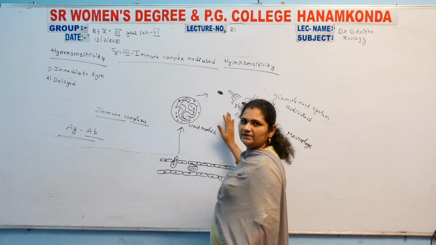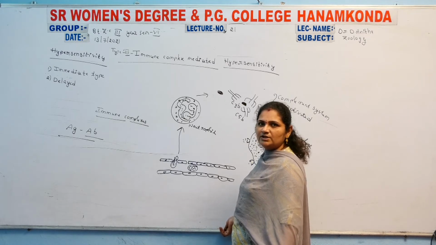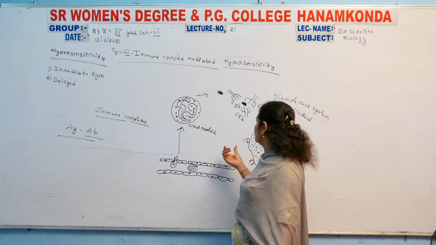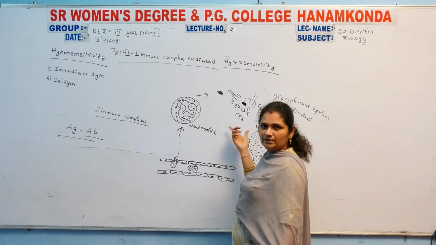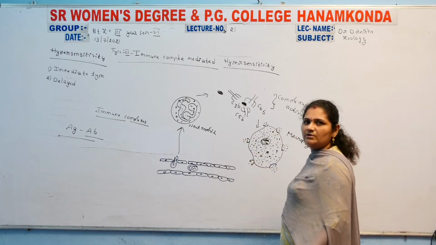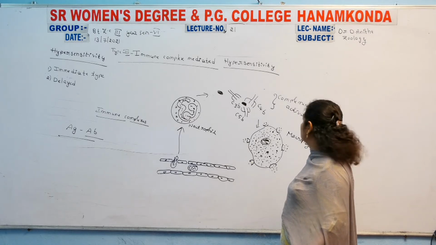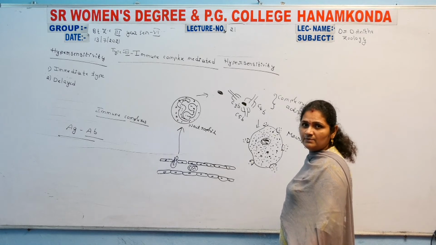The complement system consists of mediator molecules which act on the cell surface proteins presented on the surface of the cell. The complement system is activated immediately. What is meant by the complement system? We completed it in our previous classes. The complement proteins are numbered from C1 to C9.